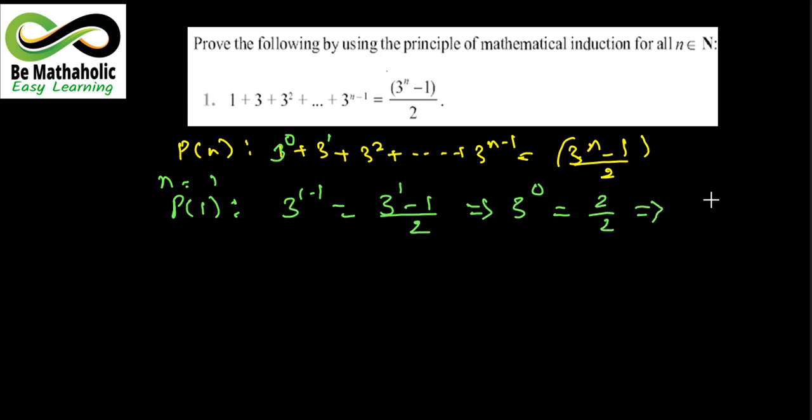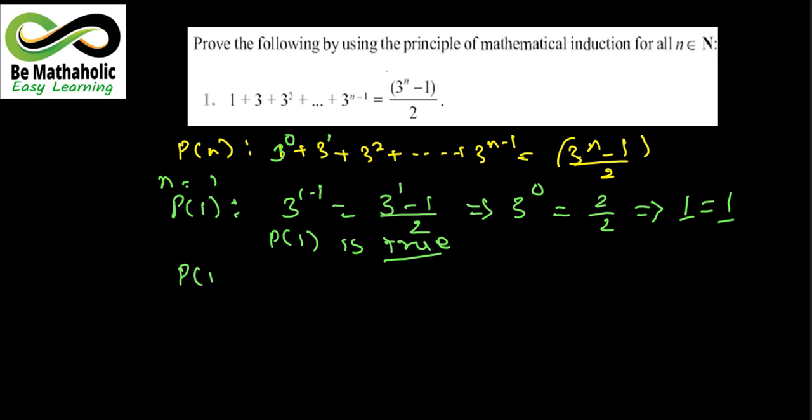So आपके पास क्या मिल गया? 3 any number with power 0 is 1 and this is also 1. So LHS RHS both are same. So the statement P1 is true. Okay, this is done. Now check this for k.